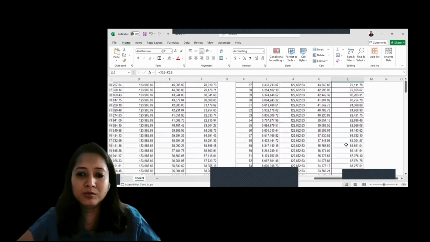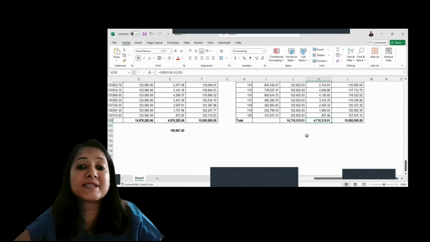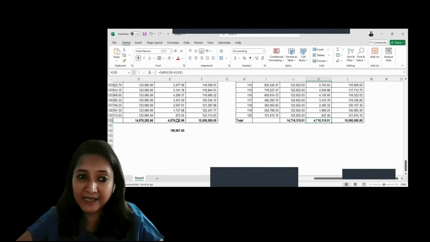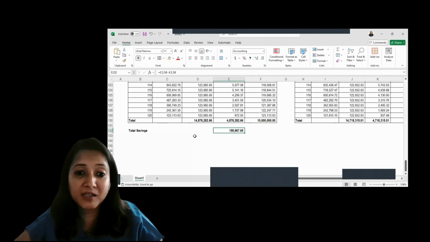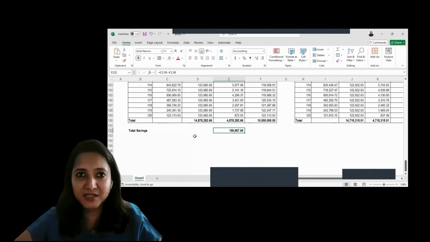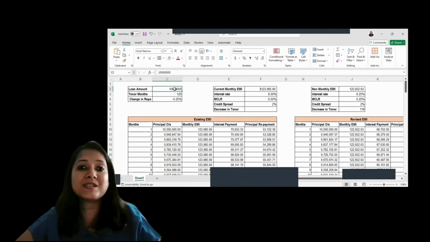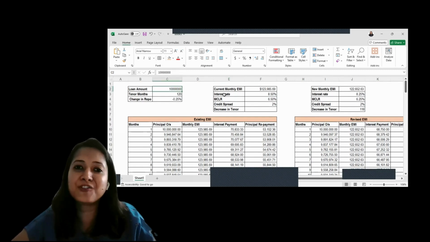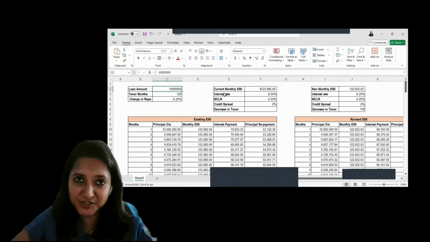Now if we come down, let's see how much we are saving in total. See here, we are paying an interest of 47 lakhs instead of 48 lakhs 78,000, and our total saving in 10 years will be 1,59,000, which is approximately 1,60,000. So for your 10 years loan on 1 crore, you will save 1,60,000 straight away if you just go and reduce your interest rate for the repo rate reduction.